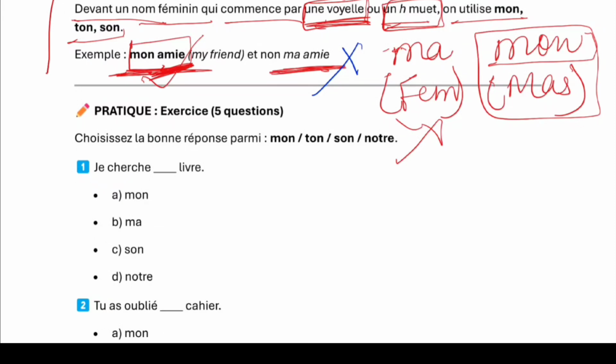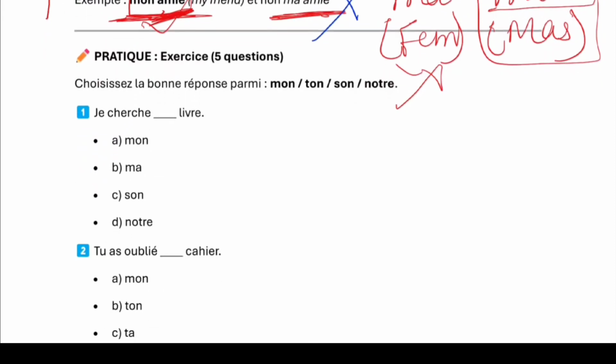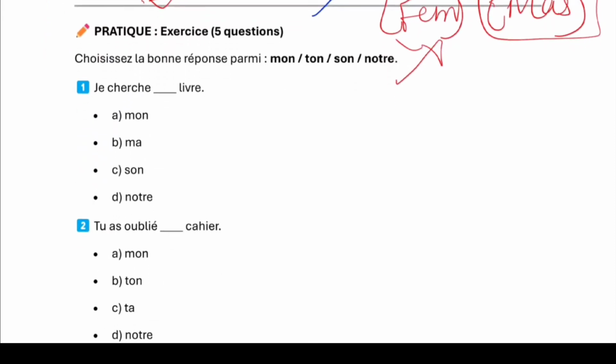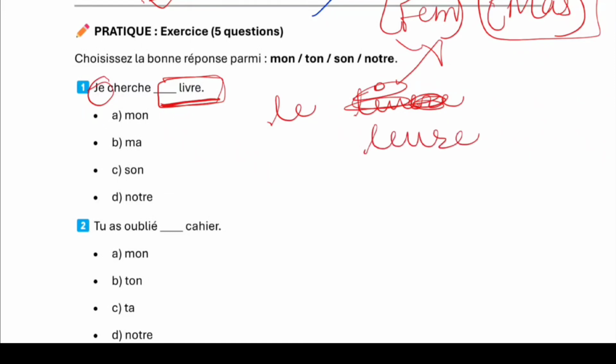Okay, it makes sense. All right. Now there is just one small exercise to practice a little. It's just 5 questions. Okay, we dive into it. First one, je cherche des livres. Here we go by the gender of livre, and we say le livre, so it is masculine. Here the subject is je, so it will be mon livre.